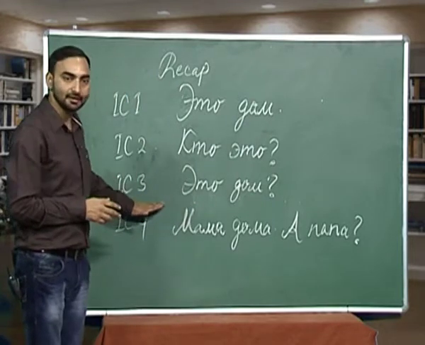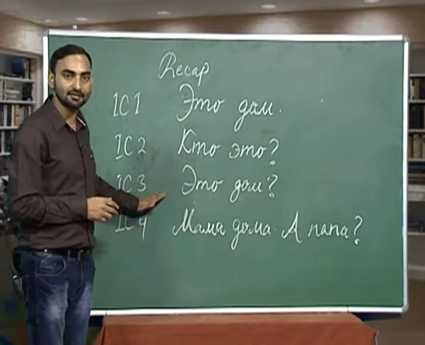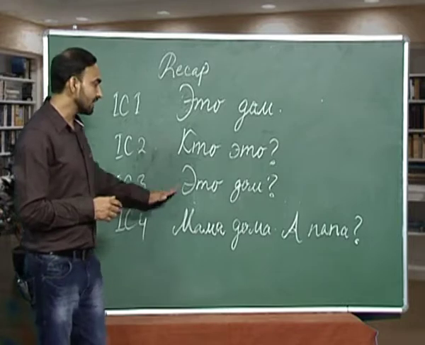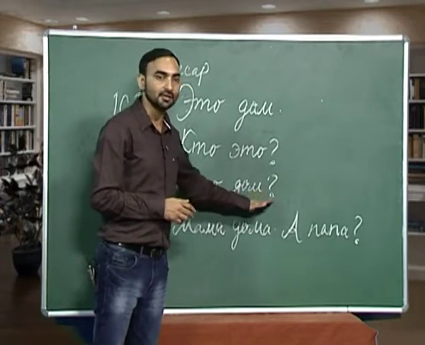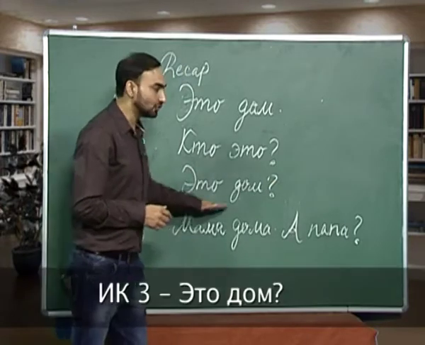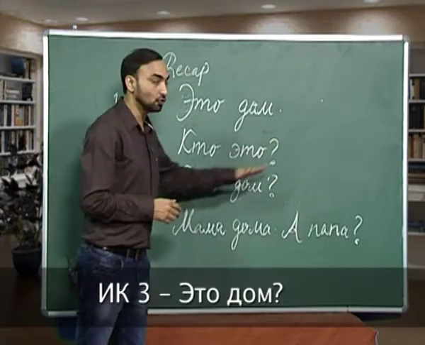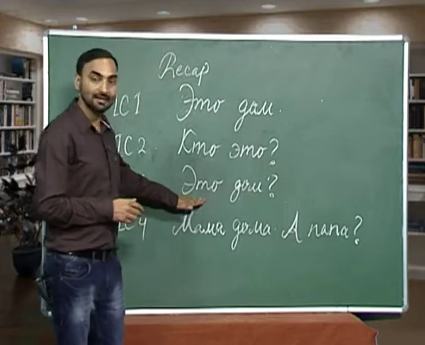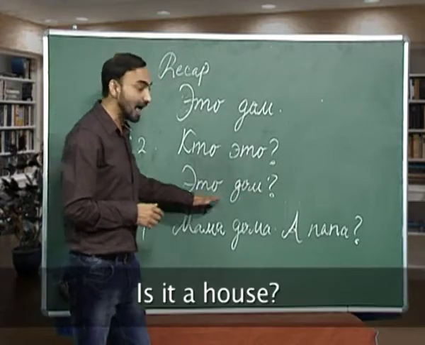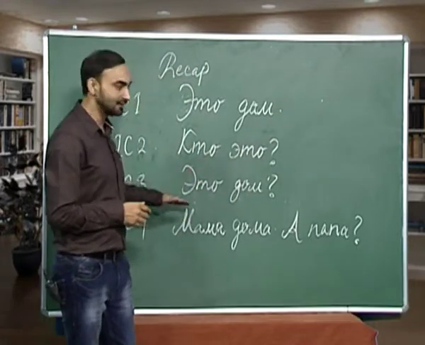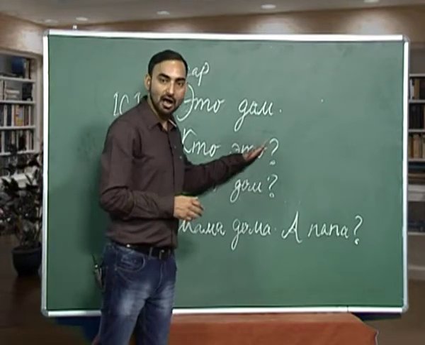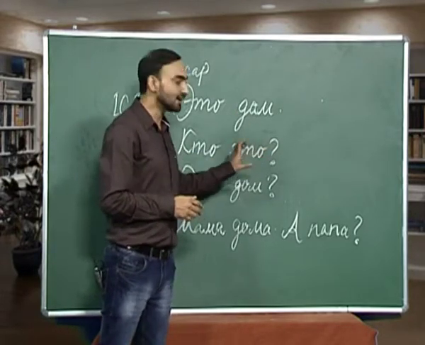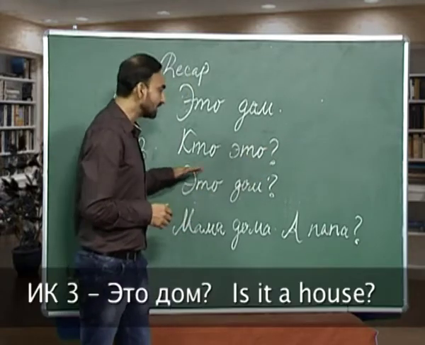The third sentence or third intonational construction we have is an interrogative sentence without any interrogative word. Eta dom? So, we are now asking a question, is it a house? So, what happens is you start from the medium pitch and it goes up on the word which contains the question, eta dom?